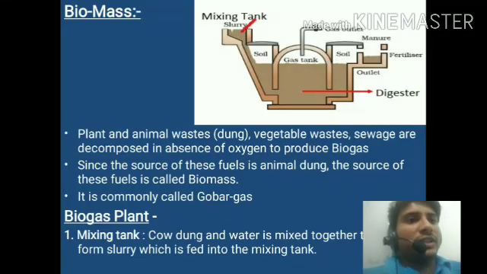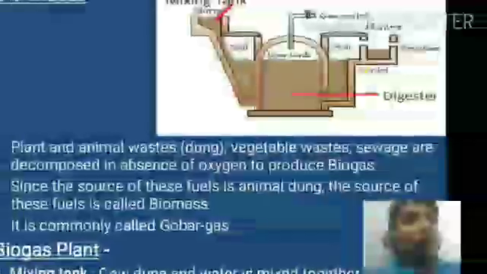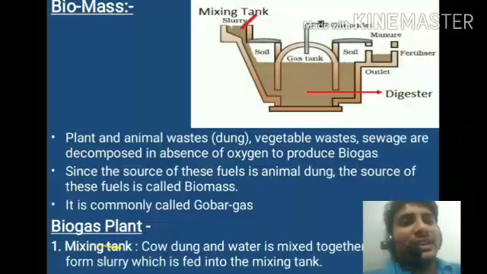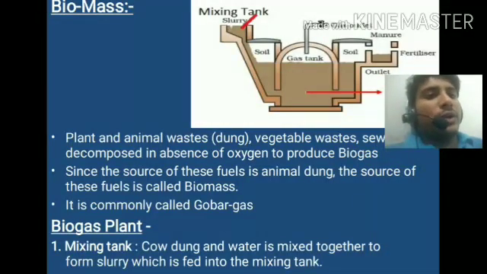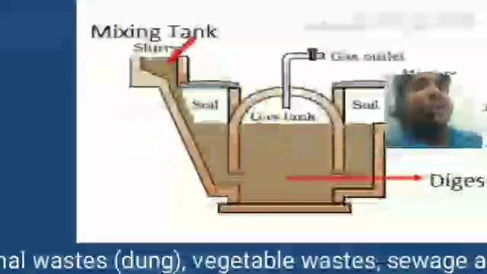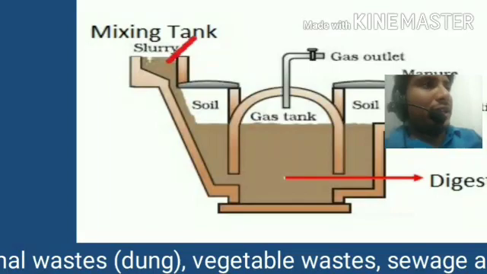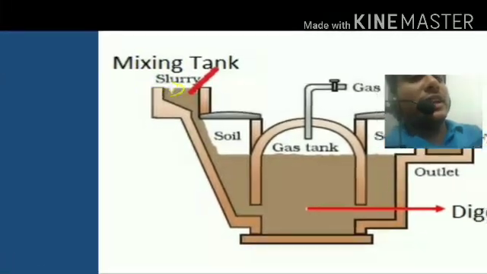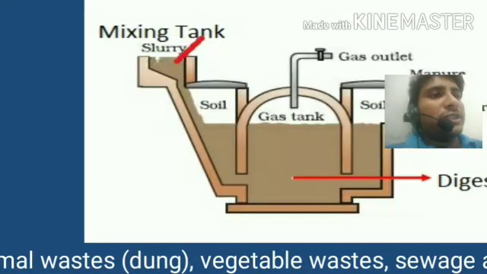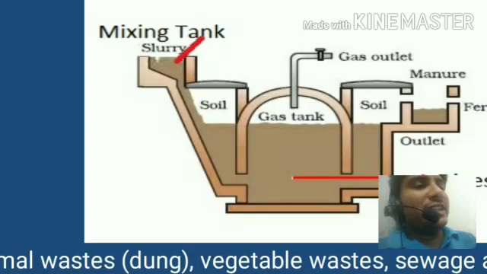Now this is the biogas plant. Read it carefully. The first one is the mixing tank. What is the mixing tank? Cow dung and water are mixed together to form slurry, which is fed into the mixing tank. In the mixing tank we put the cow dung, animal dung, plant wastage and sewage wastage, all the waste compounds, and it converts into the form of slurry.